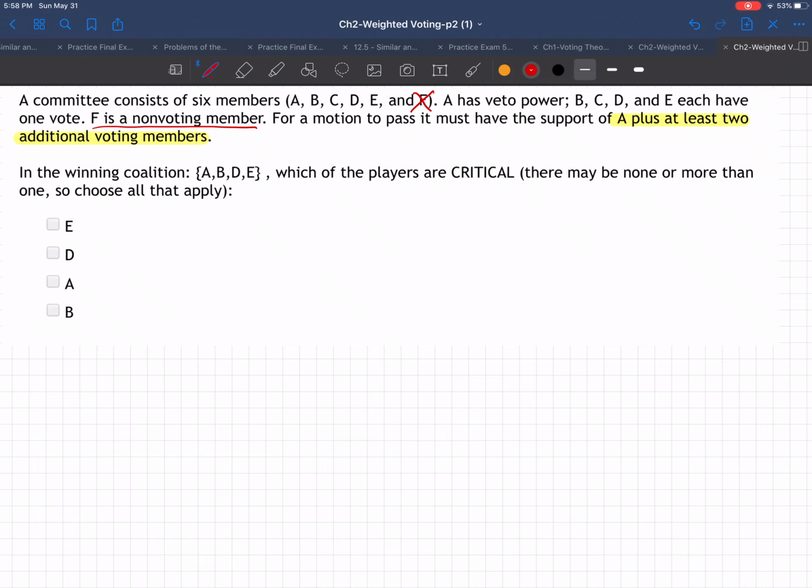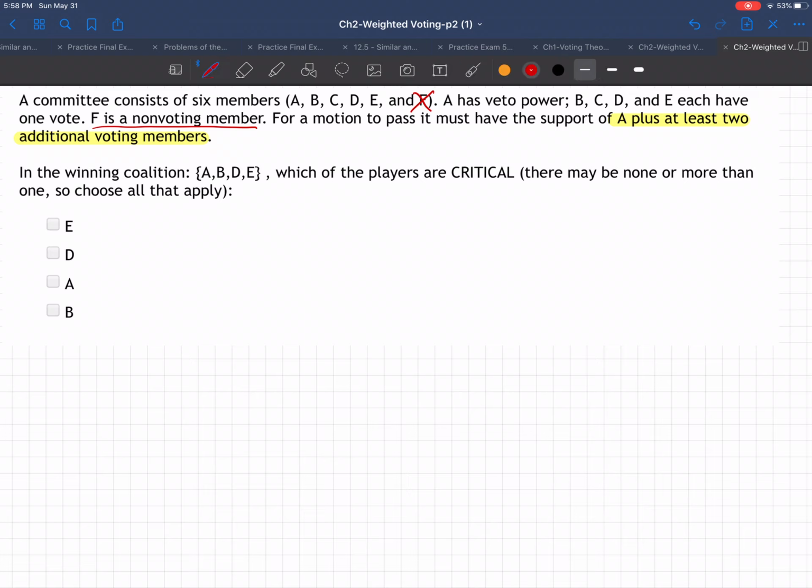So here's the question. In the winning coalition ABDE, that's a winning team, right? Because they got A and they got 3 other voting members. So they got plenty. Which of the players are critical? There may be none or more than one, so choose all that apply. Like we could have several boxes, for example. There's not just one answer. There might be several answers or no answer.